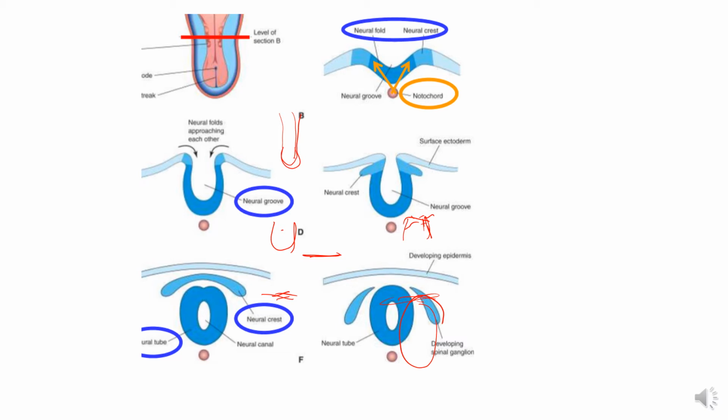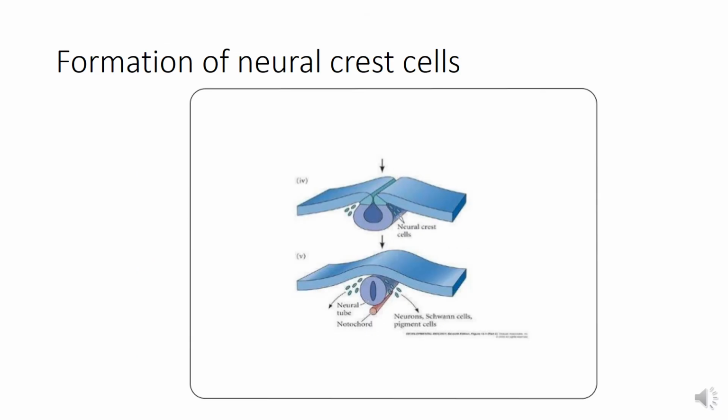Okay, now formation of neural crest cells. When the neural folds elevate and begin to fuse with each other, as you can see here, these are the neural folds. They are elevating and beginning to fuse with each other. The neuroectoderm at the lateral margin of each neural fold gives rise to a special population of cells called the neural crest cells.